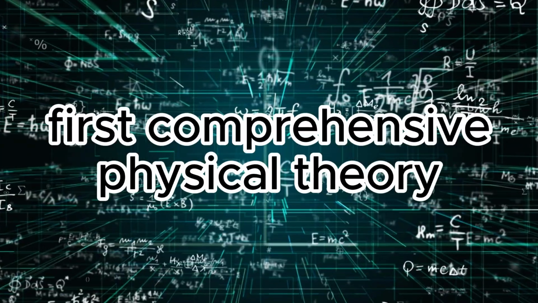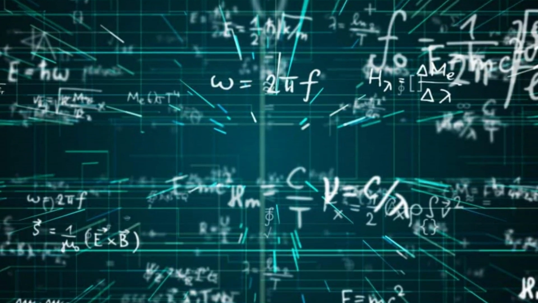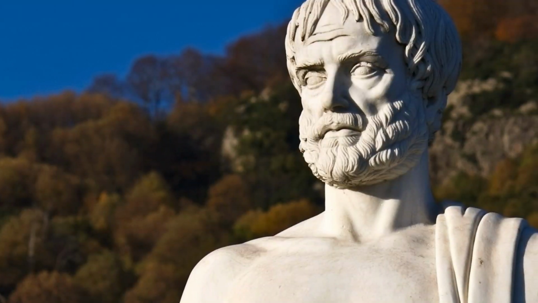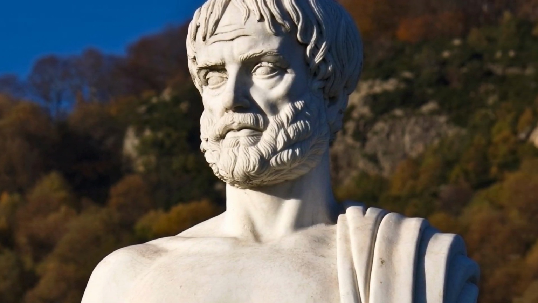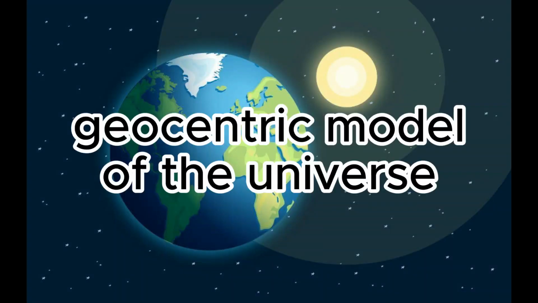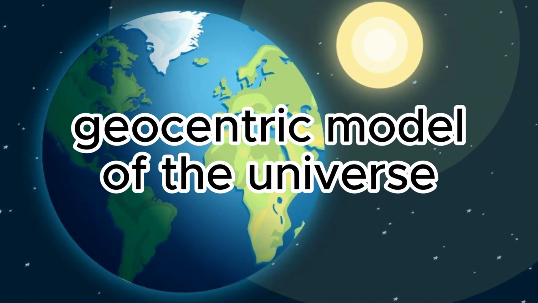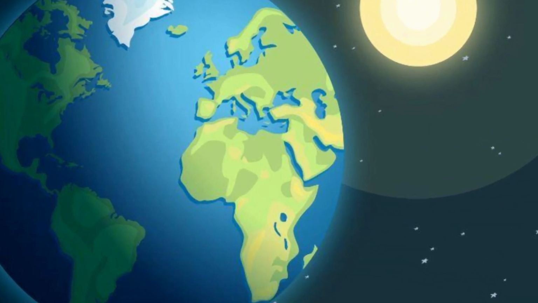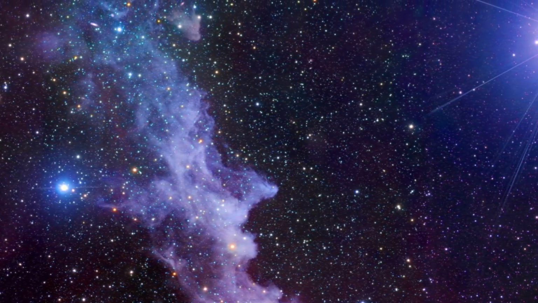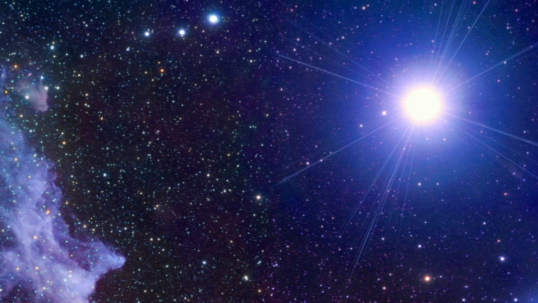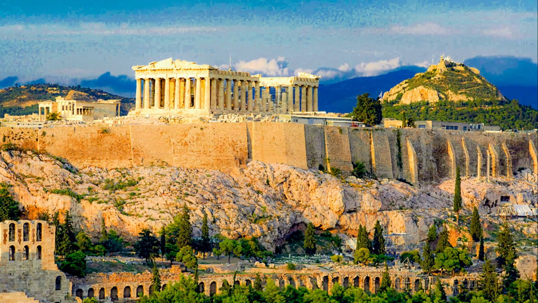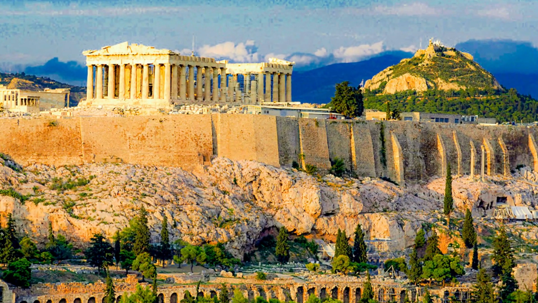Aristotle created the first comprehensive physical theory. He tried to explain all physical phenomena within a single system based on observation and philosophical reasoning, and developed the geocentric model of the universe. According to this model, the Earth is at the center of the universe and the sun, moon, and stars revolve around it. Although this model turned out to be wrong, it dominated science for many centuries.